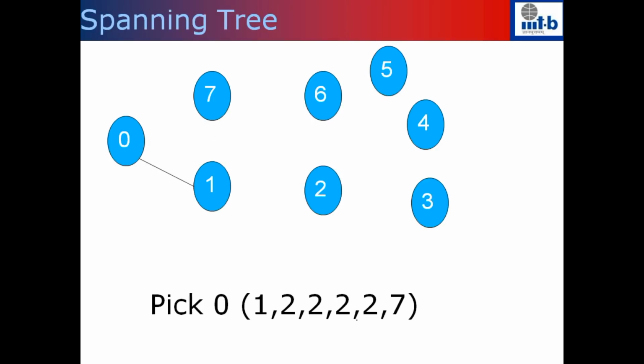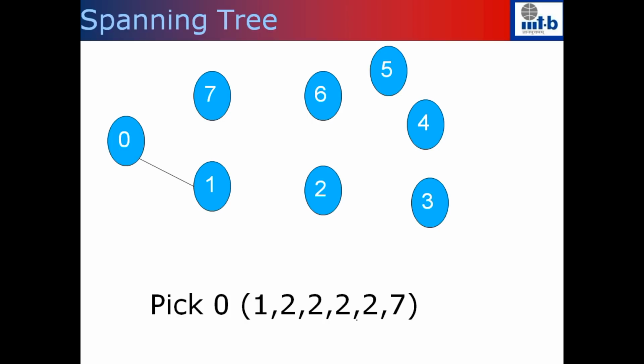Let's quickly look at an example. If I'm given 1, 2, 2, 2, 7, none of the vertices have been picked. I have to pick the minimum label which has not been picked and is not in the vector. The numbers in the vector are 1, 2 and 7, so I cannot pick these. Among all the numbers which are not here, I pick the one with the minimum label. So I pick 0 and connect it to 1. Once I connect it to 1, this edge comes into the picture.